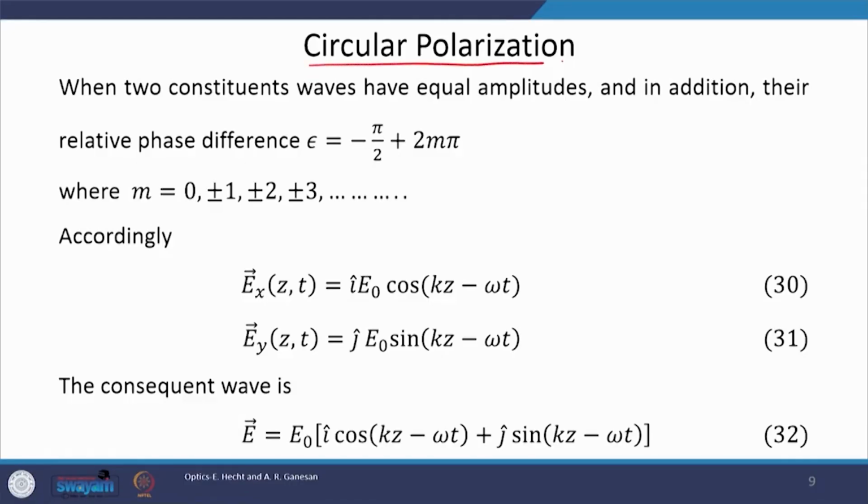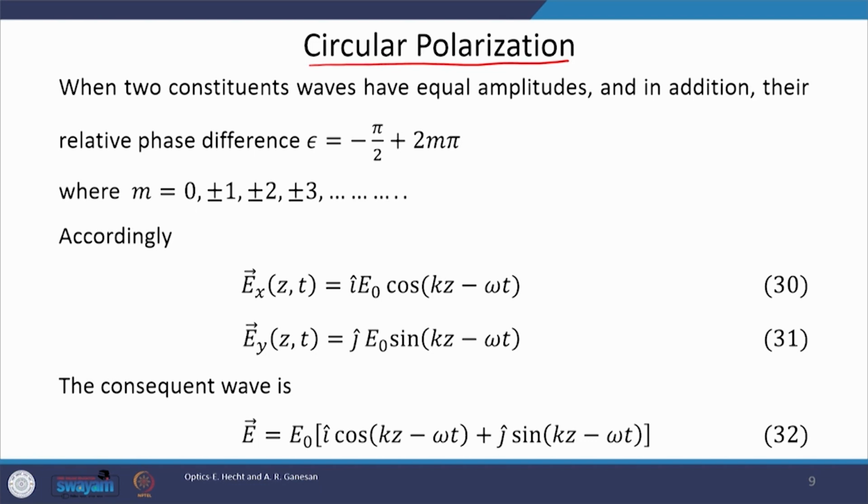Having understood this, let us discuss the second type of polarization. What is the second type of polarization? Circular polarization. Till now we were considering two waves which were orthogonal, that is, oriented in directions 90° to each other, and having different amplitudes.